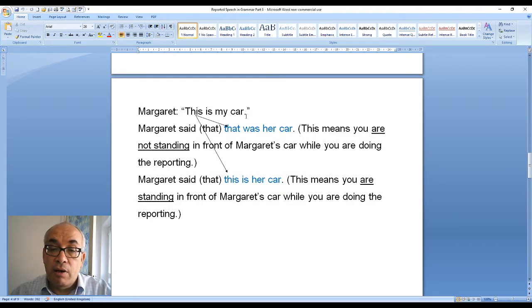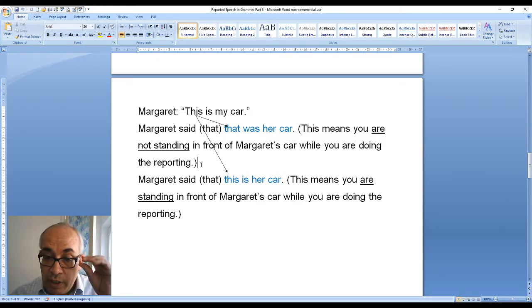Margaret says, "This is my car." Margaret said that was her car. So you change this into that. You change is into was, and you change my into her. This means you are not standing in front of Margaret's car while you are doing the reporting. And I gave you a similar example about this situation. So you change this into that, you change is into was, you change my car into her car.